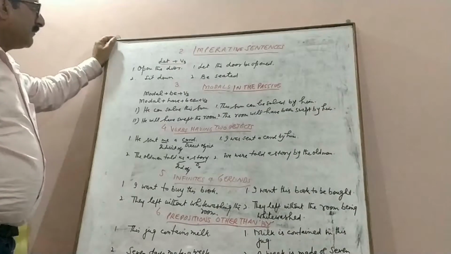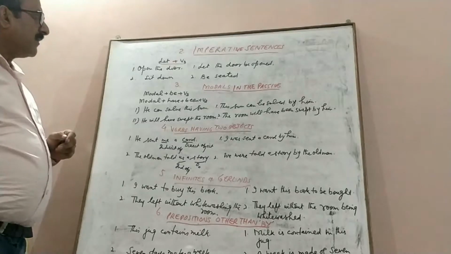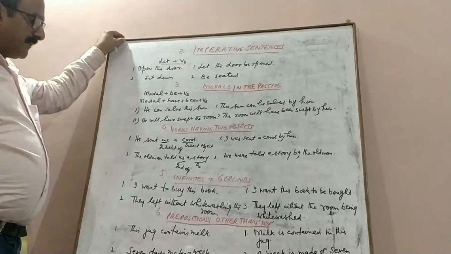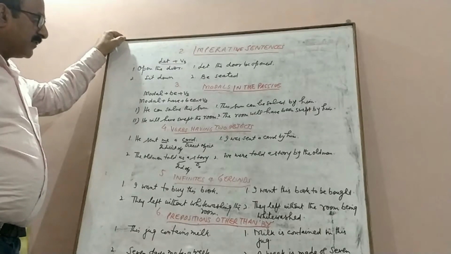Dear students, we have discussed the general rules of changing a sentence from active voice into passive voice. Now we will study the different types of sentences other than the use of tenses.